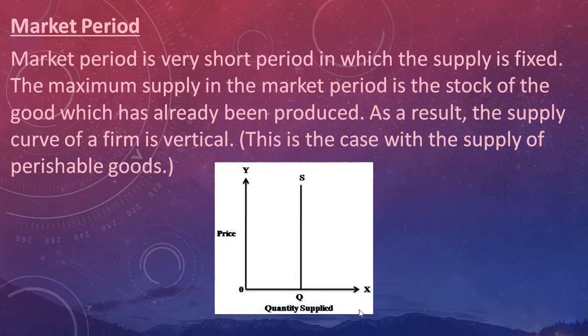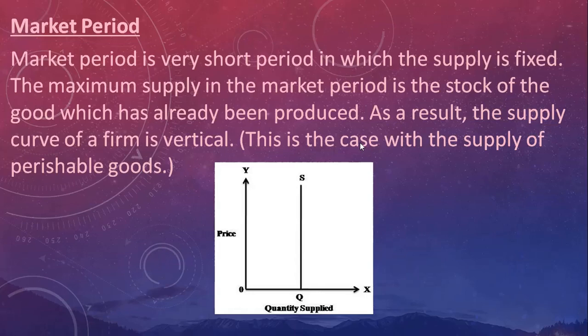So at this point of time, whatever be the level of price, whether the price is very high or very low, he has to sell that product only. And at this point of time, remember that factors of production are limited. He cannot increase his supply by giving more input of factors of production.